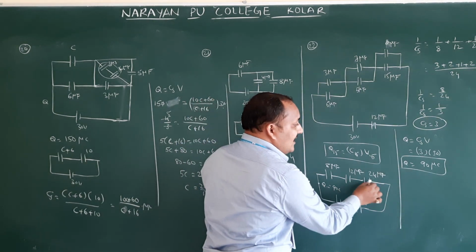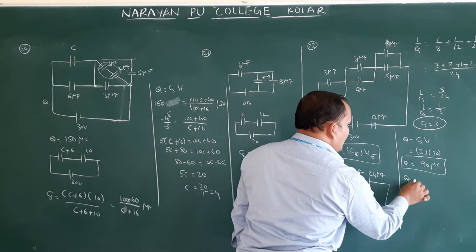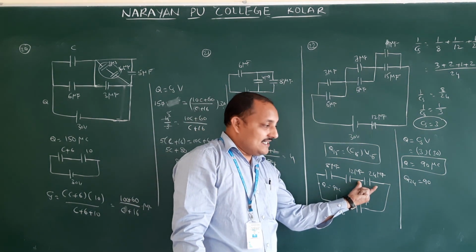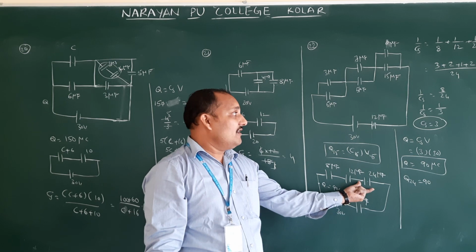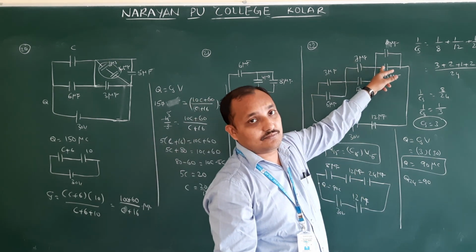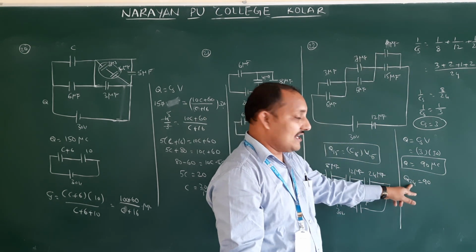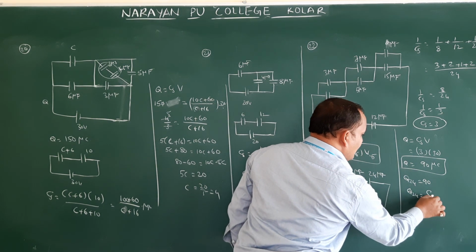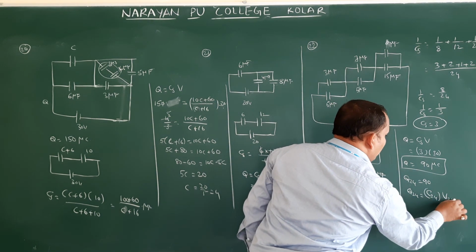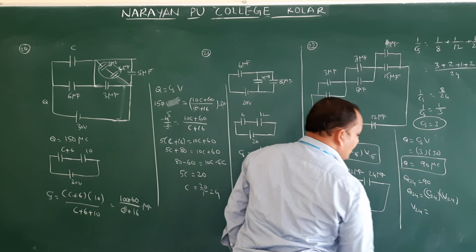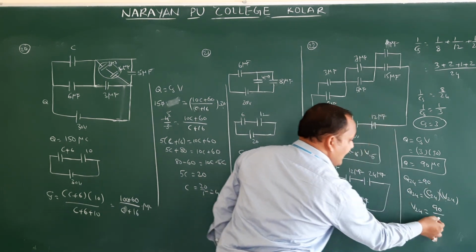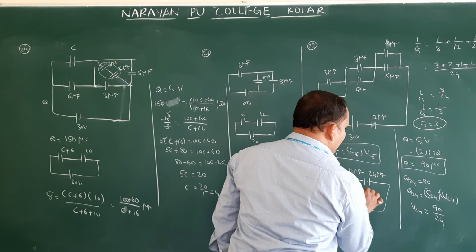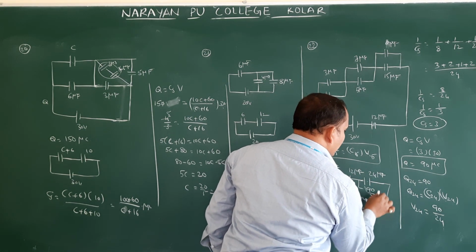Now we will come here. Charge on 24, 90. Q24 equals 90. Now what is the potential across this one? We have to find it. How do we find it? These two are connected in parallel. Already we got the charge, Q on 24 is equal to 90. Then Q24 is equal to C24 into V24. Then V24 is equal to Q24, 90, divided by C24, that is 24. So this is V across this one, 90 by 24.